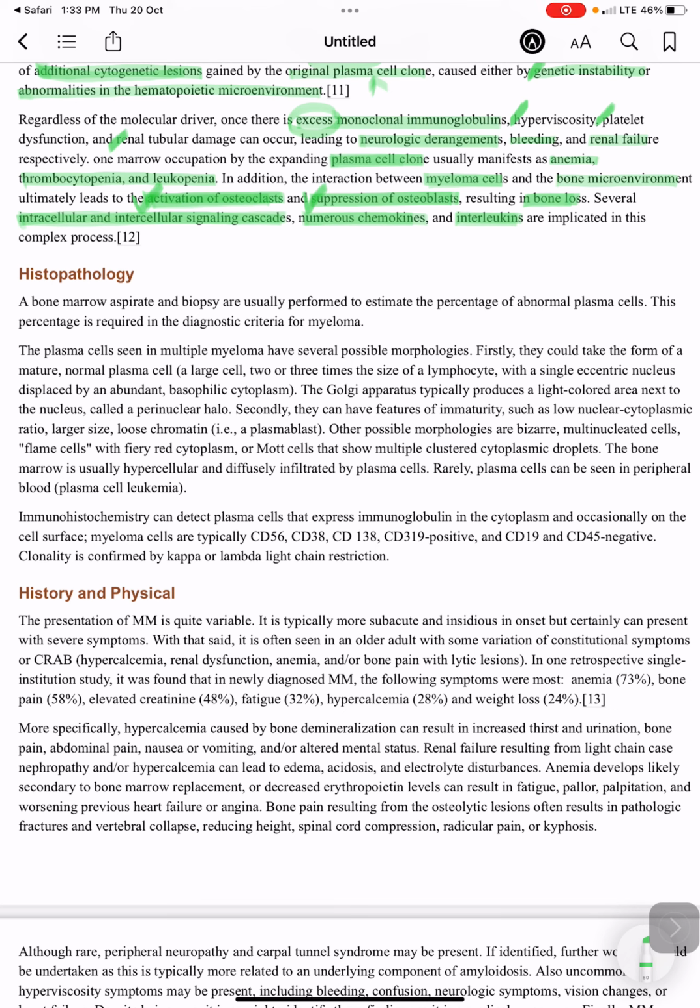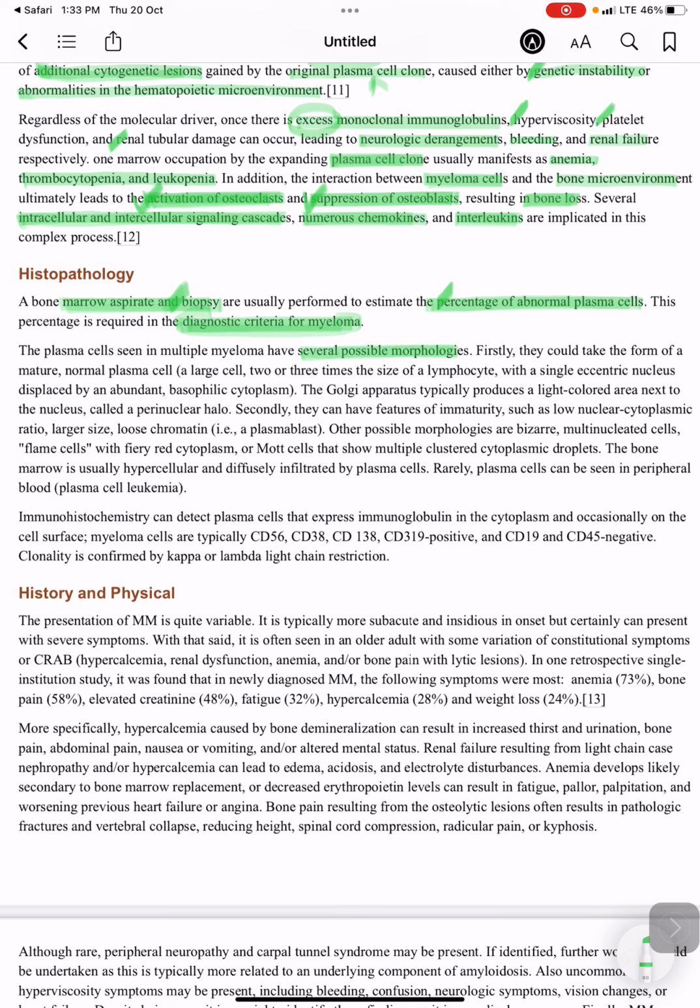For histopathology, we have to do a bone marrow aspirate and biopsy. When we do this, we can estimate the percentage of abnormal plasma cells, which is required in the diagnostic criteria for myeloma.